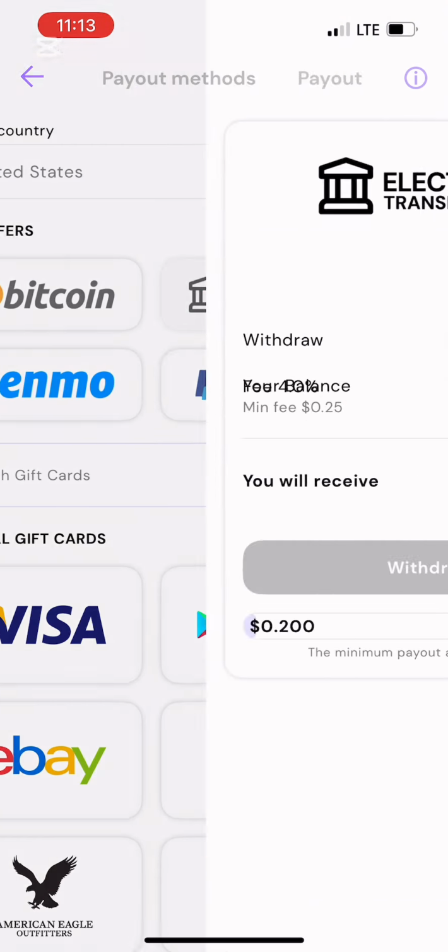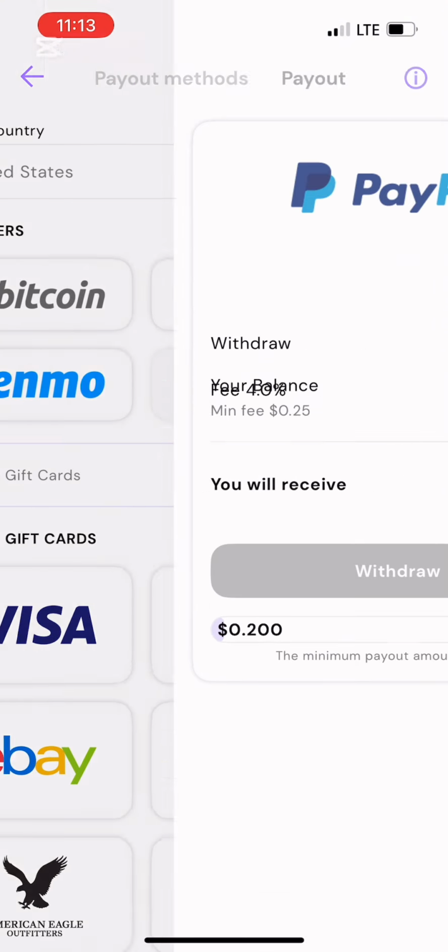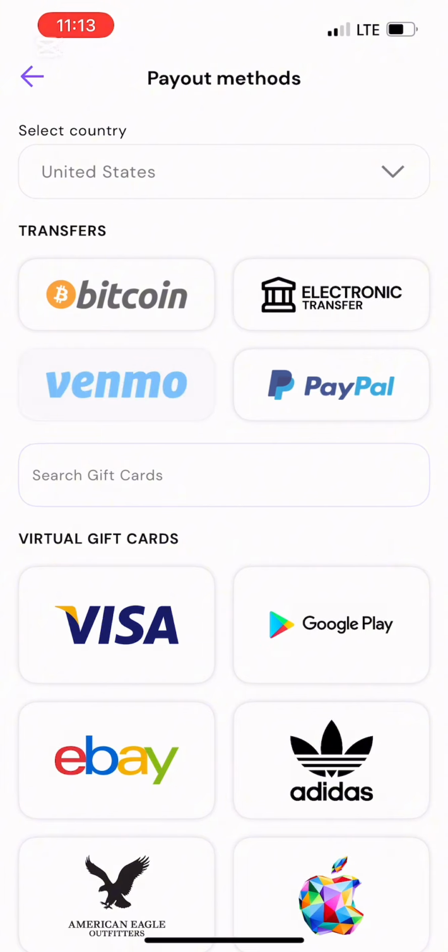Let's go back. Let's try bank transfer. So you're going to be using ACH, right? Here you can withdraw to all these accounts, like Gray, Clever, GP. Then Venmo, PayPal, sorry, you can withdraw from PayPal. Understand? It is just a little fee that they are going to charge you, right?